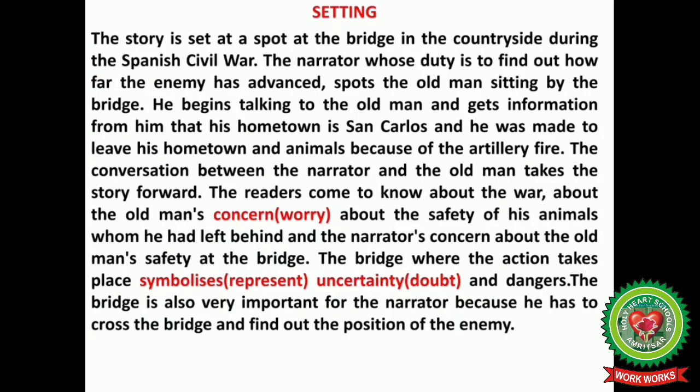The conversation between the narrator and the old man takes the story forward. The readers come to know about the war, about the old man's concern about the safety of his animals whom he had left behind, and the narrator's concern about the old man's safety at the bridge. The bridge where the action takes place symbolizes uncertainty and danger. The bridge is also very important for the narrator because he has to cross the bridge and find out the position of the enemy.